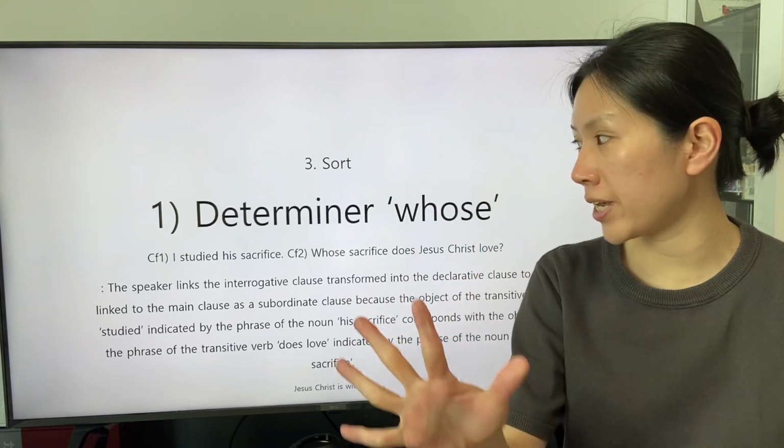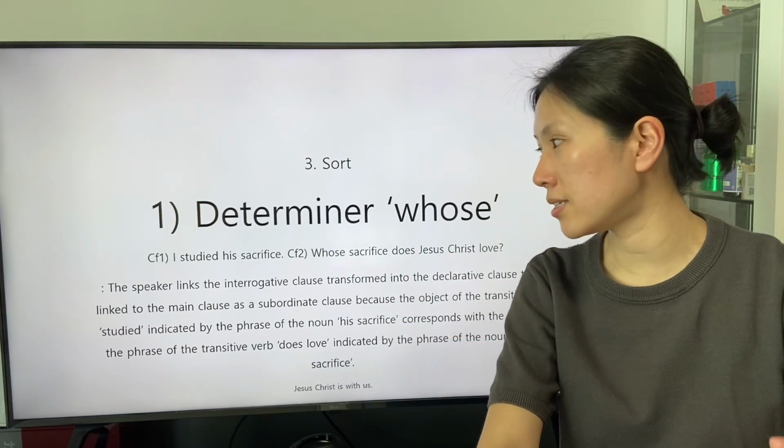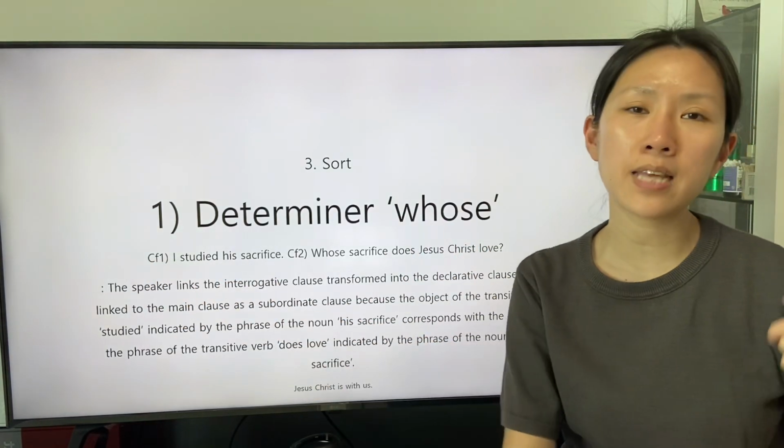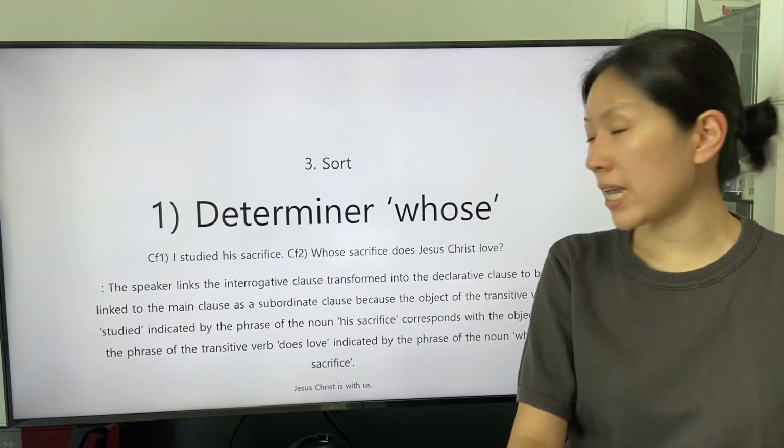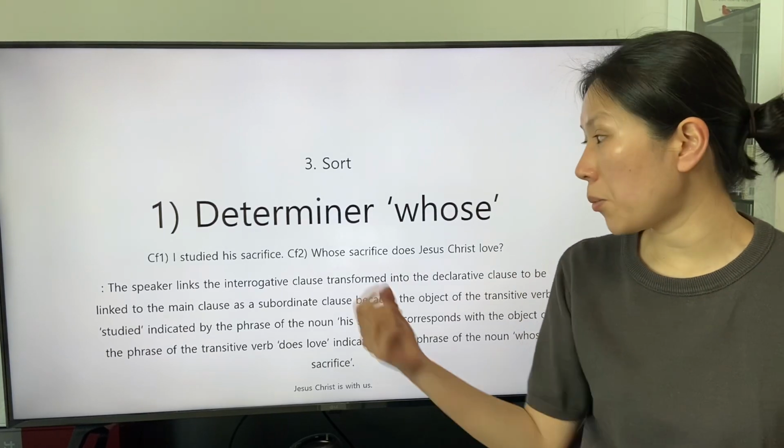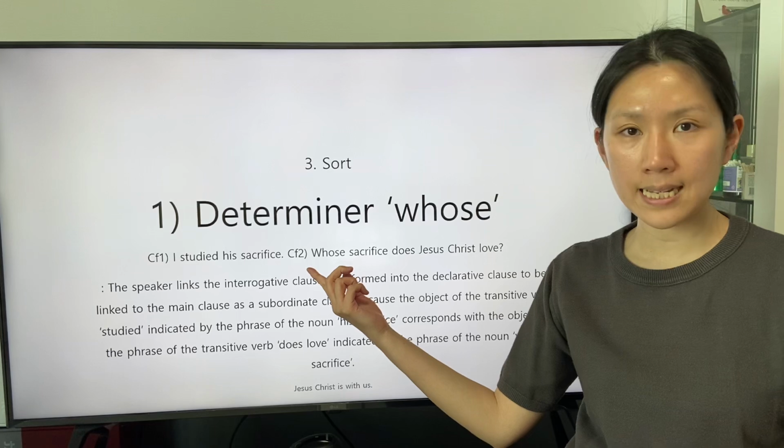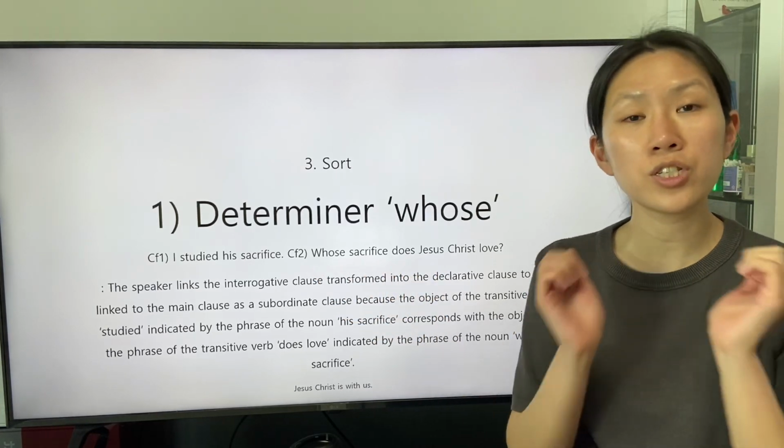The first conference to be the main clause is this: I studied his sacrifice. The second conference to be the subordinate clause is this: Jesus Christ loves whose sacrifice.